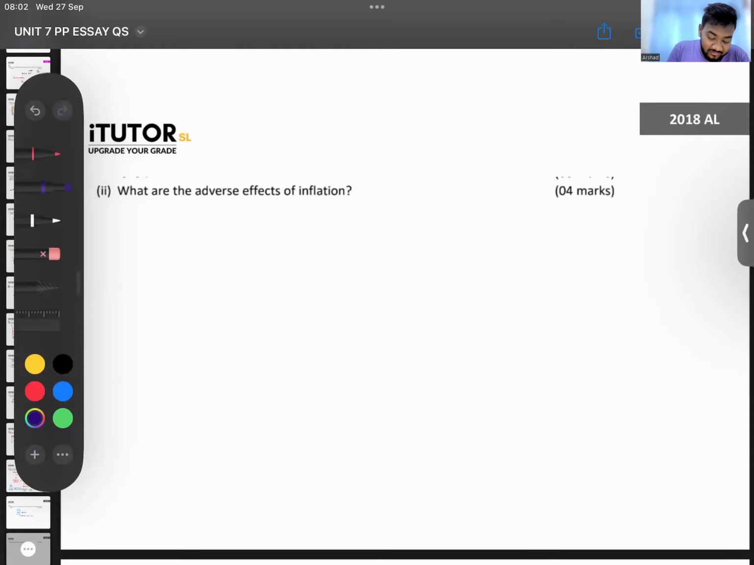You can talk about fixed income earners. What happens to these people? Fixed income earners lose, you can say lose out. Why do they lose out, guys? Because they are getting a fixed income, prices are going up. So what happens to these people? Their real income starts to come down. They have been earning 50,000 before, now also they are earning 50,000. But since prices have gone up, now their purchasing power is very less. This can be one. What else?